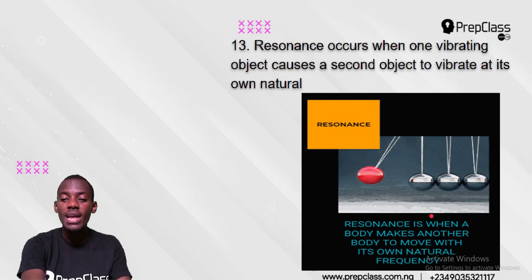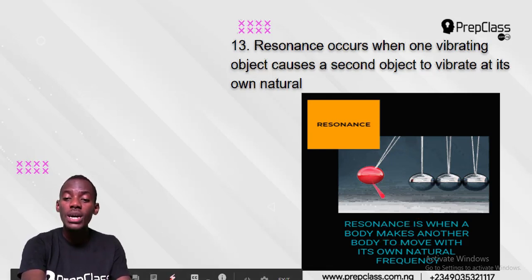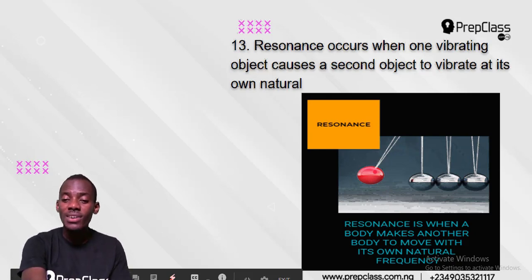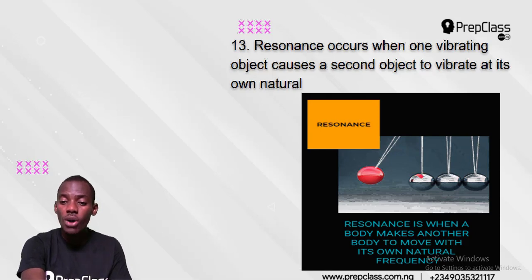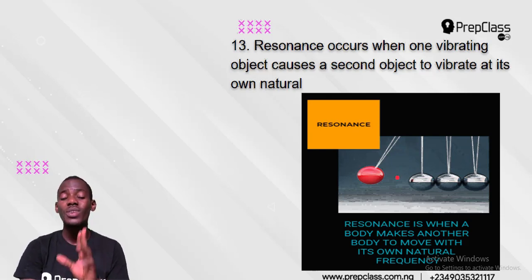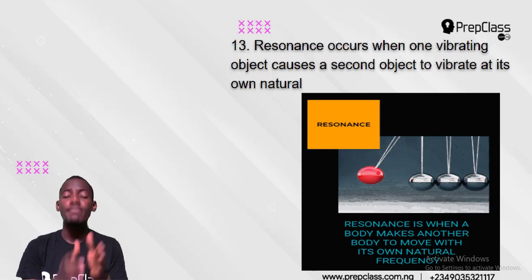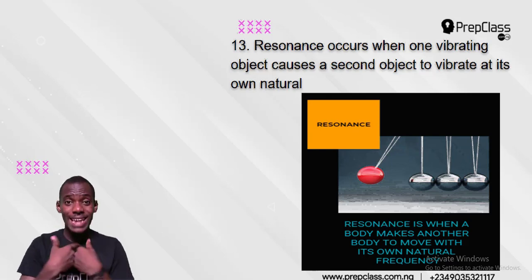So resonance is when a body makes another body move with its own natural frequency. This body is moving with its own frequency, but it is transferring its own frequency into the other body. So it will force them to move with its own natural frequency. So that brings us to the answer. It is the meaning of resonance. It is when a body causes another body to vibrate with its own natural frequency.